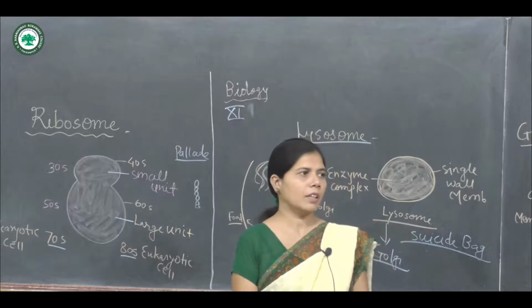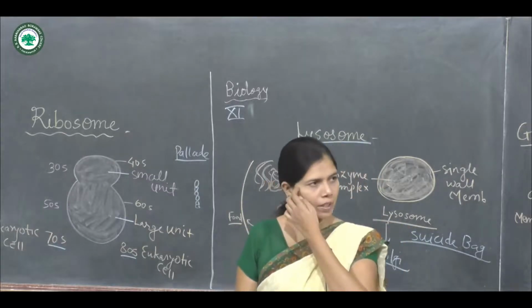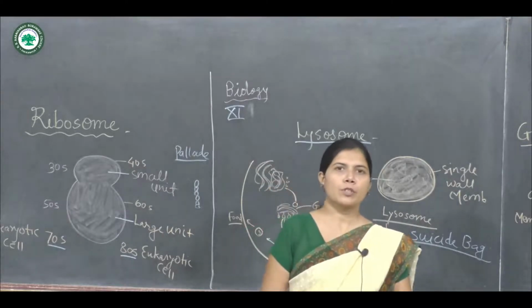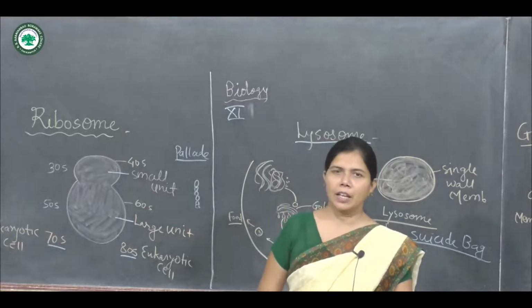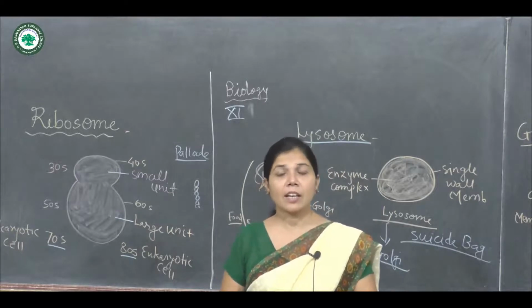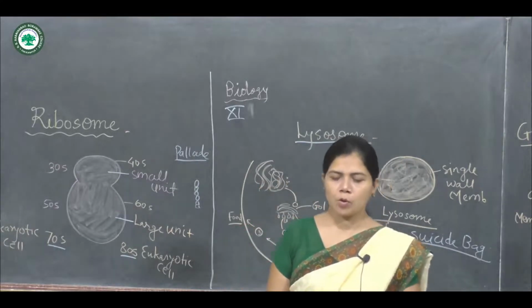That's why the lysosome is also known as the suicide bag. The lysosome also digests the cartilage during the formation of the bones.